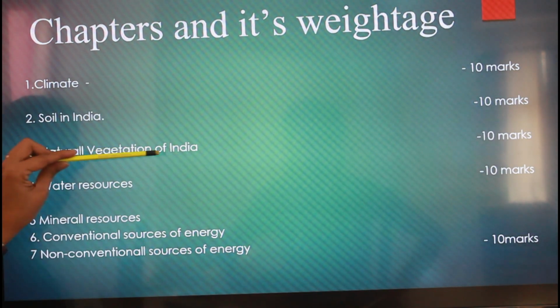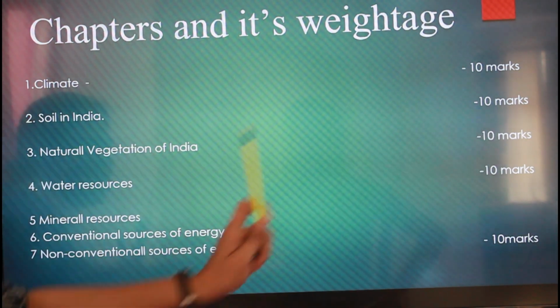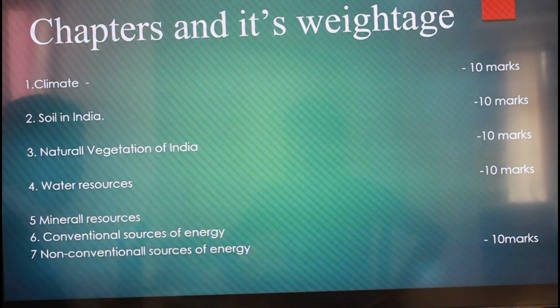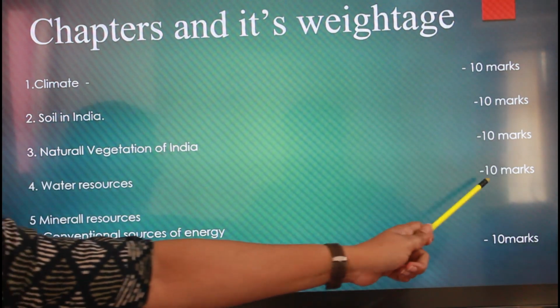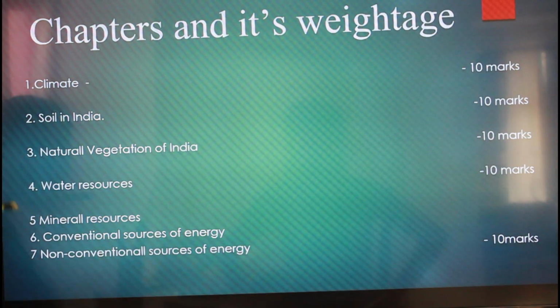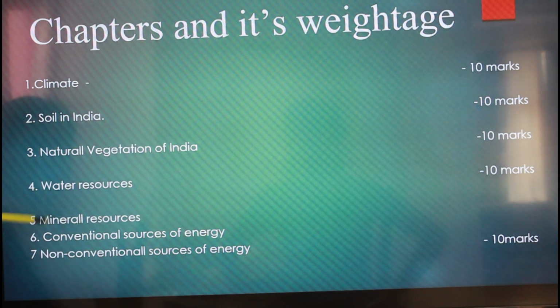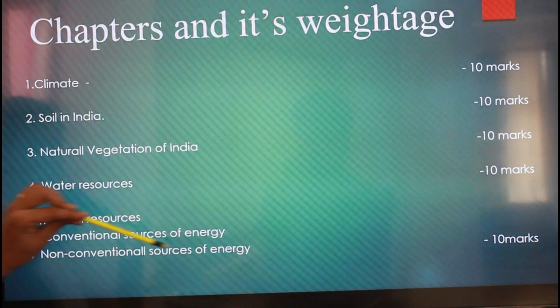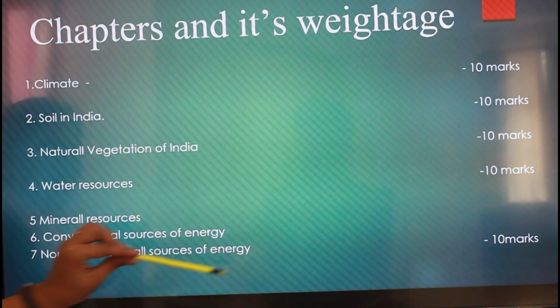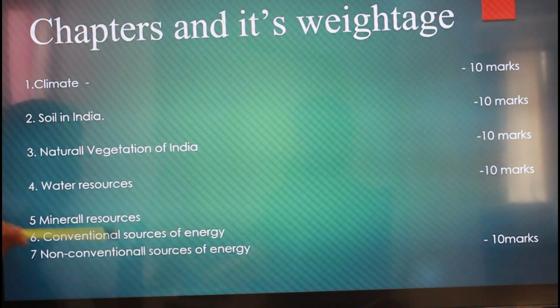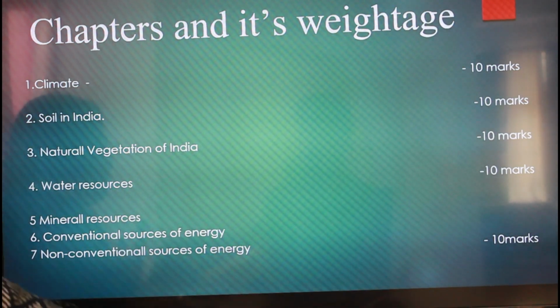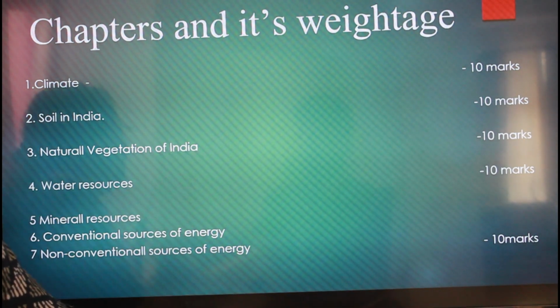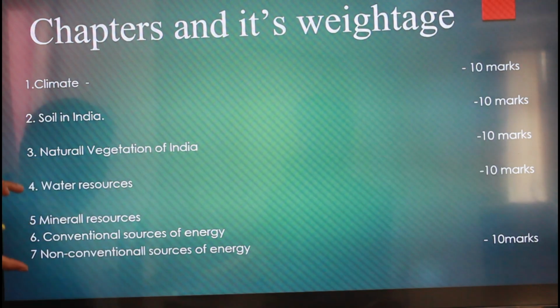Third is natural vegetation of India, and from this single chapter, a 10 marks question will come. The fourth one is water resources, and from this chapter also a 10 marks question will come. Here 5, 6, 7, that is mineral resources, conventional source of energy and non-conventional source of energy, are a group of chapters from which a 10 marks question will be considered as a single question. A 10 marks question will come out of these three chapters.